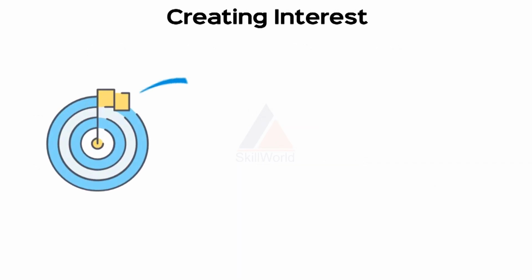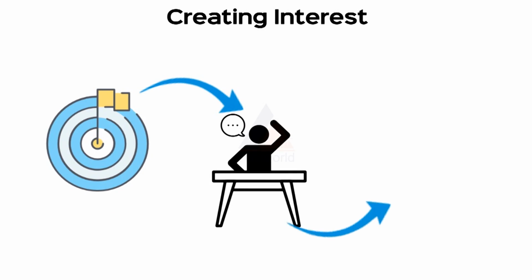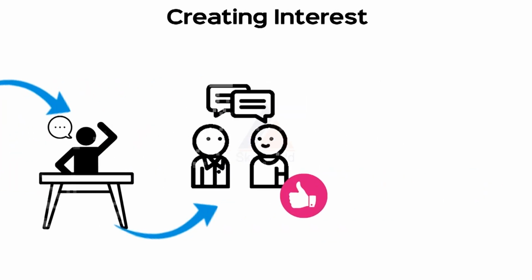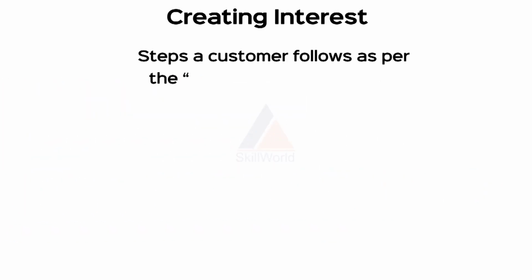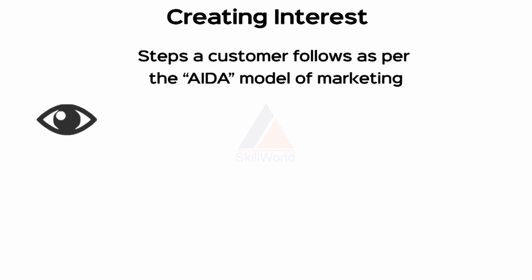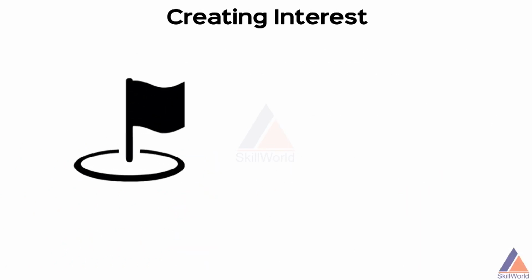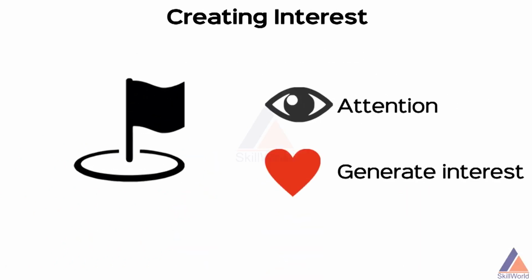The goal of our interaction with these people is to create interest and get them into conversation with us. The idea here is not to go for a quick sale, but to get into a conversation. Steps a customer follows as per the AIDA model of marketing: attention, interest, desire, and action. The goal of prospecting is to grab attention and generate interest.